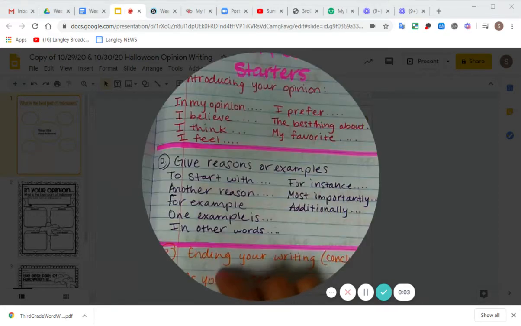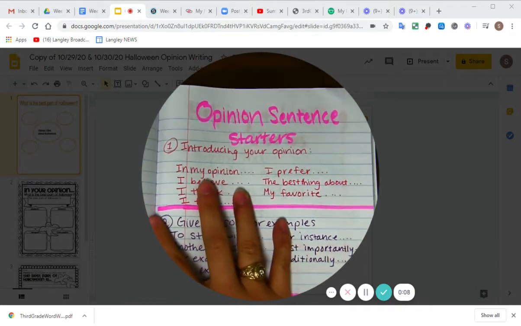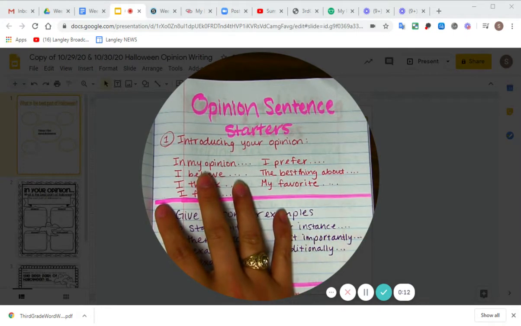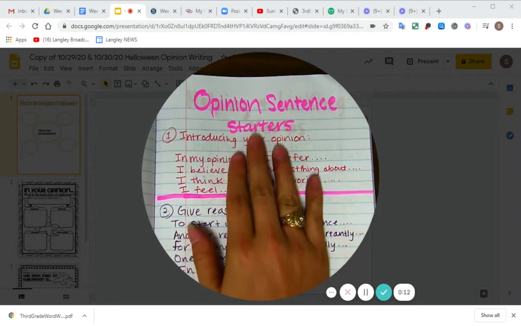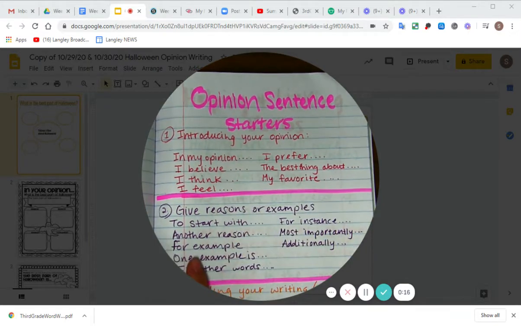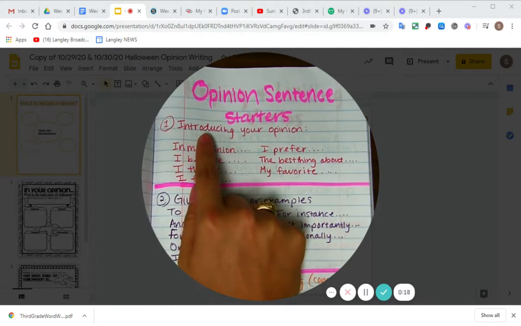All right, you guys. Because we've been doing opinion writing, the prompt you're going to be working on today is a Halloween themed opinion writing. I thought it would be a good idea to review our opinion sentence starters that we took notes on a few weeks back.